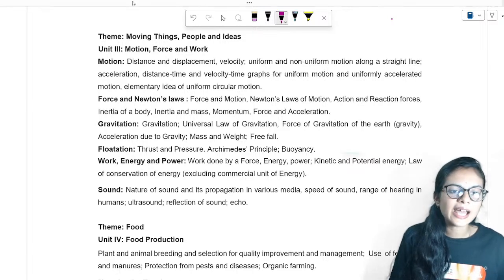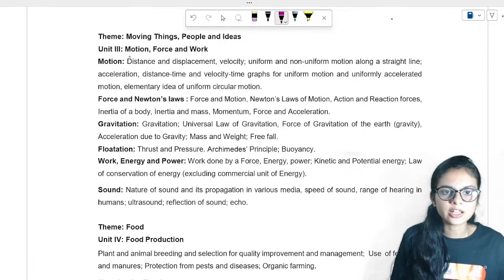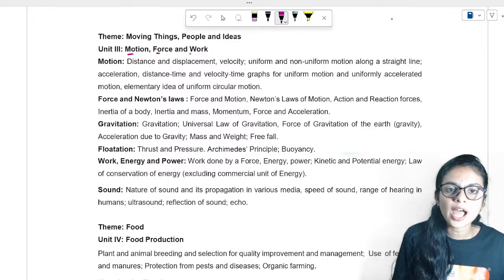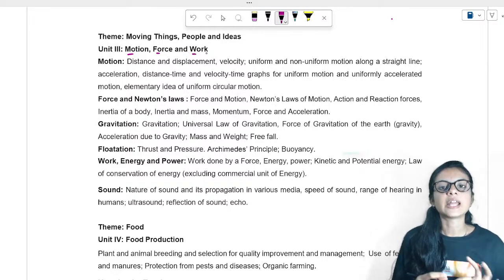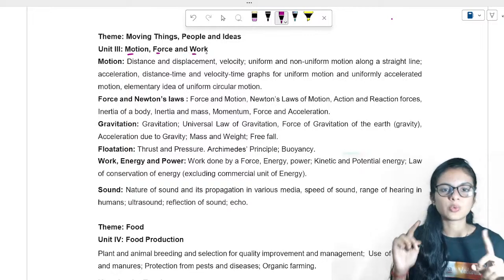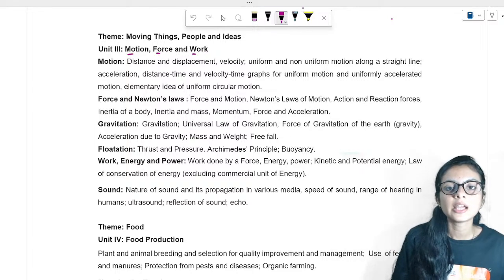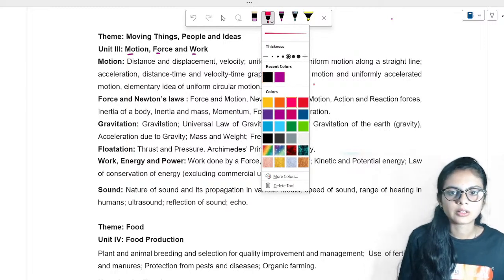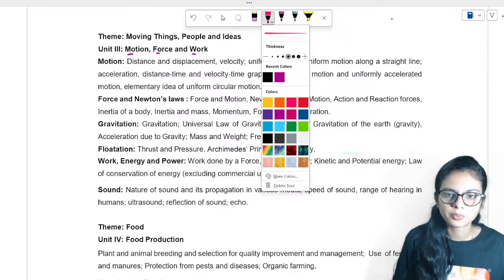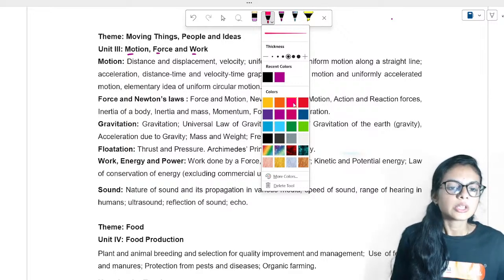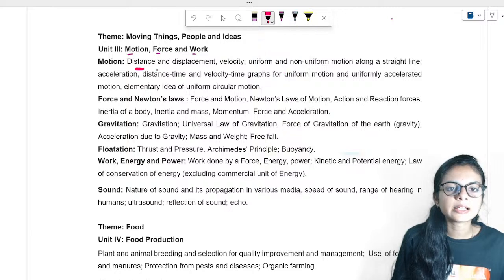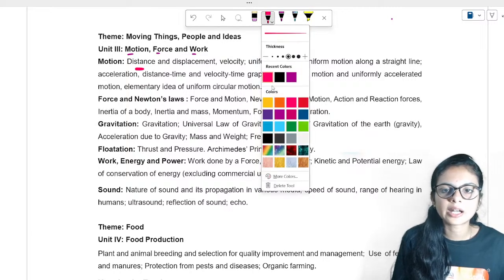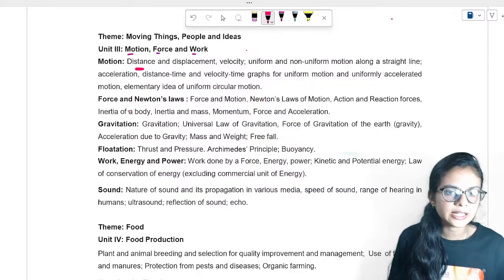Starting from the 9th standard, we have been studying about motion, force and work. In the 9th standard physics, we have studied what is distance, what is displacement and all these things.